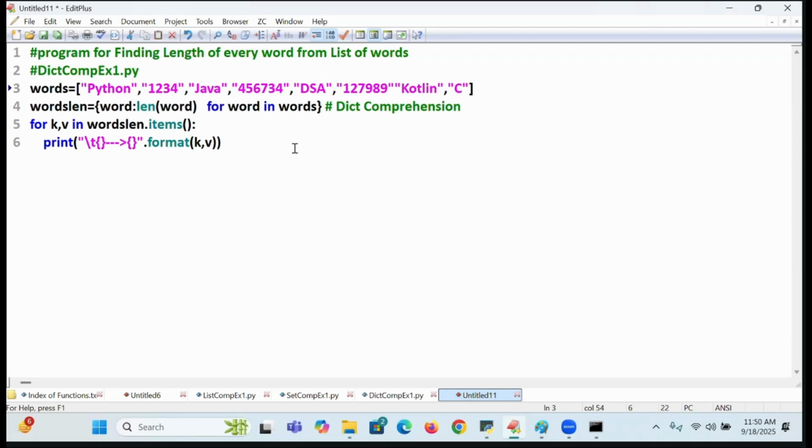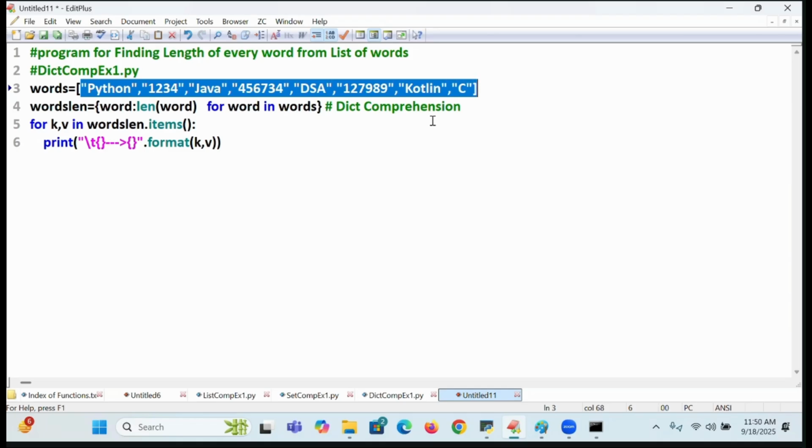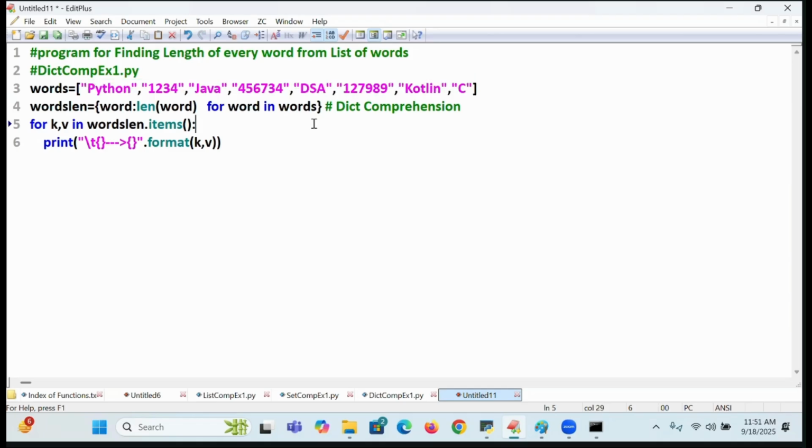In this place, I want to find the length of only alphabet-related words, not number-related string data values.